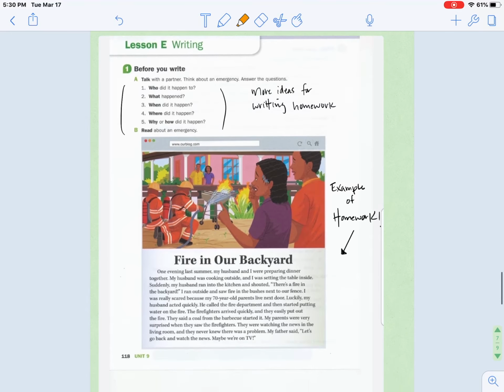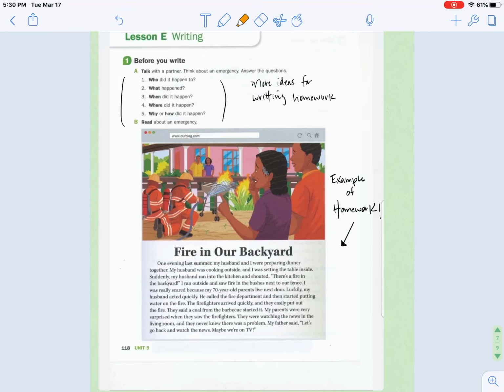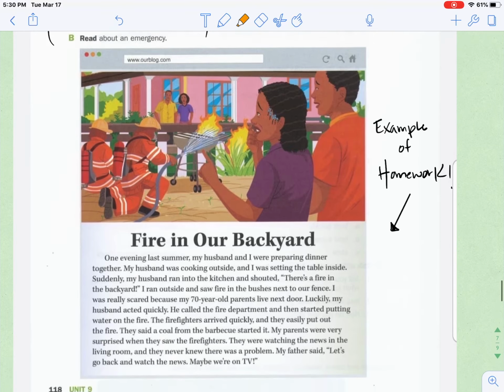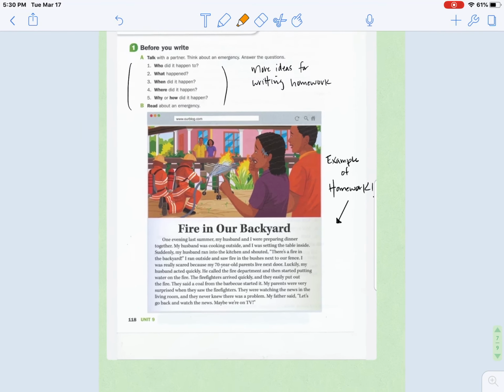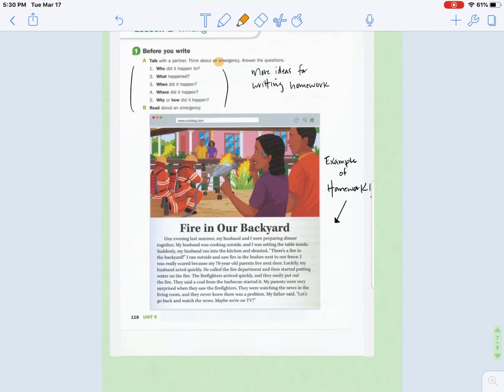And the writing is going to be focused on an idea, like this article that we have here. It says fire in our backyard. It is an emergency that happened, and I want you guys to read this article. You do not have to answer these questions, but I do want you to answer these questions when you write an example story for homework of an emergency that happened to you.